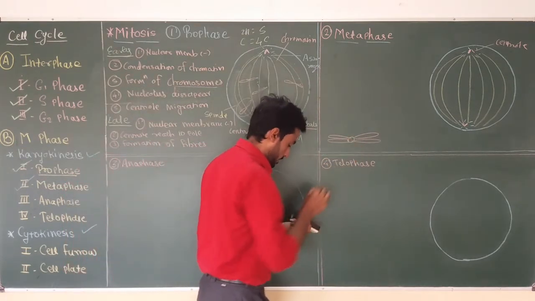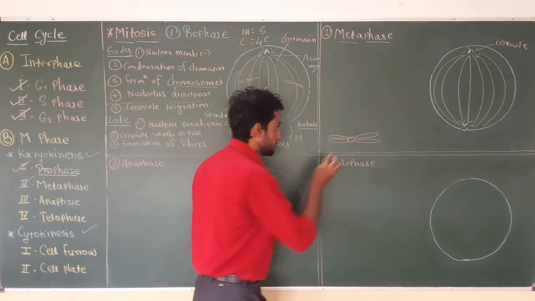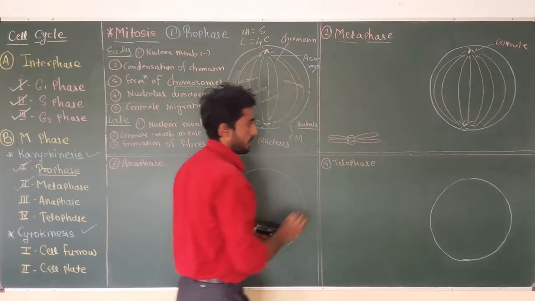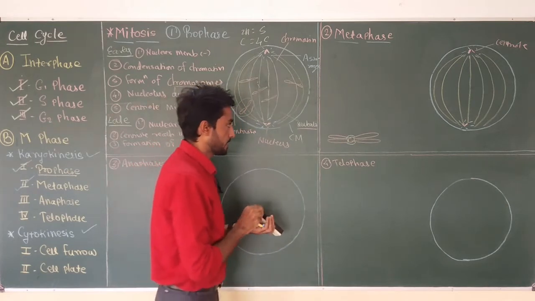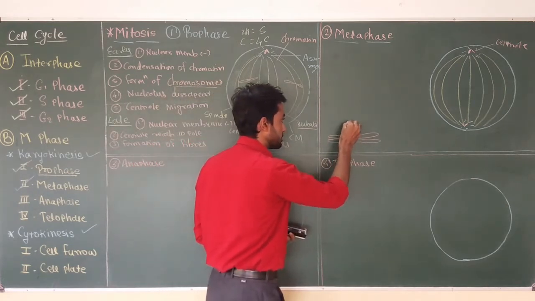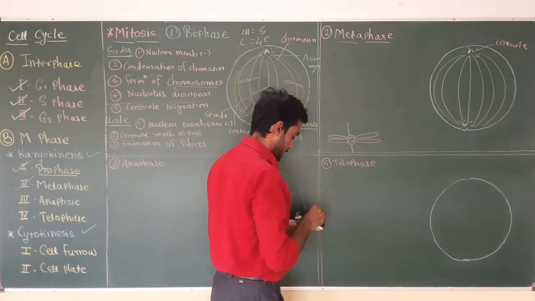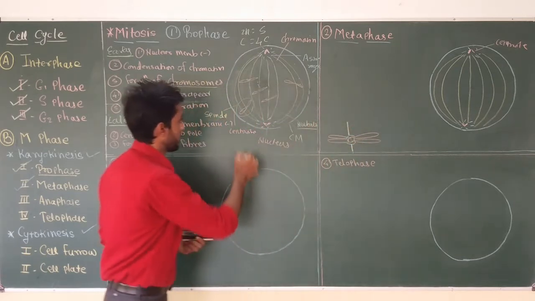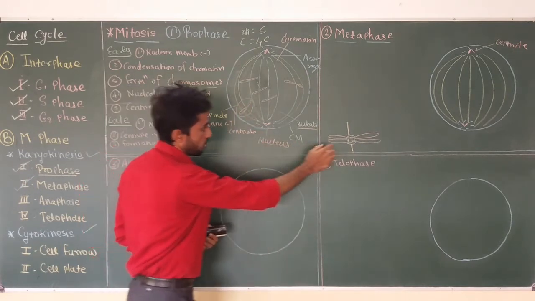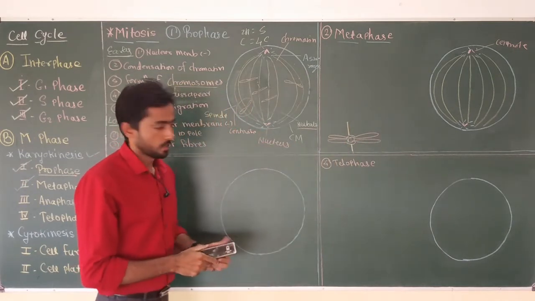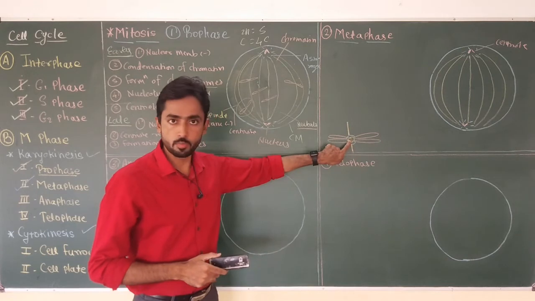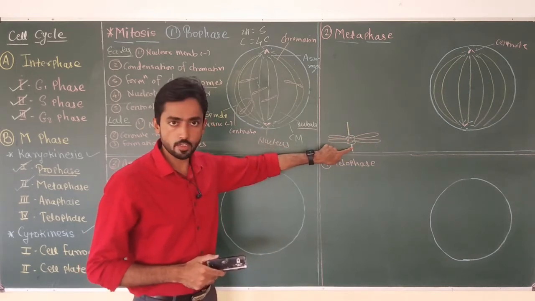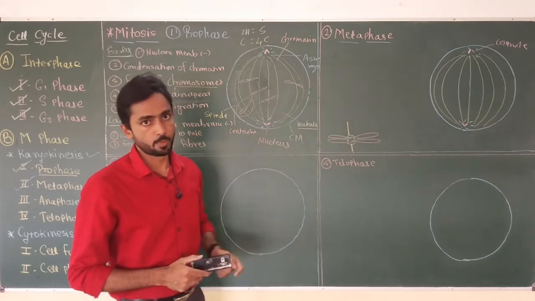Now this centromere is covered with a kinetochore, and this kinetochore is attached by spindle fibers. If I zoom in on this structure, it will look like this: chromosome with centromere and sister chromatids, and the centromere has a kinetochore attached to the spindle fiber.